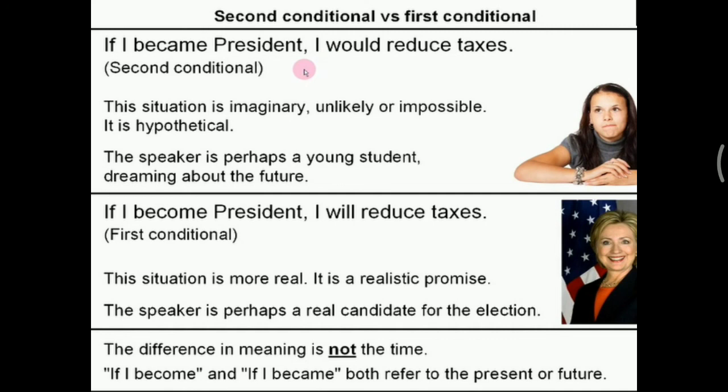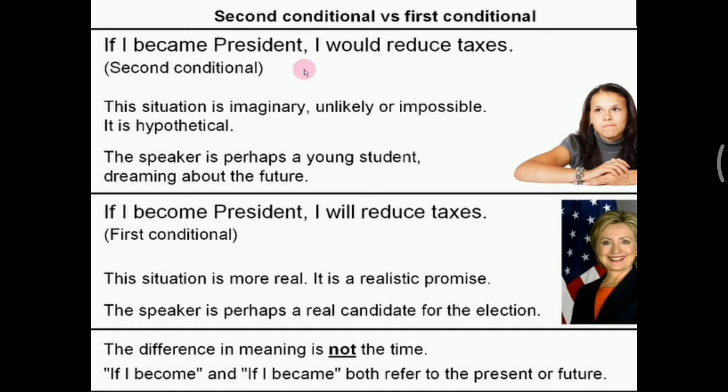Why? Perhaps the speaker is a candidate in an election. See the picture there. It is Hillary Clinton, the candidate for president in America. She was speaking this sentence, if I become president, I will reduce taxes.